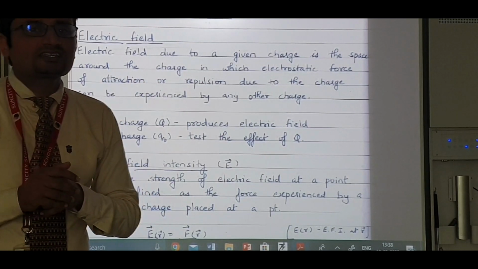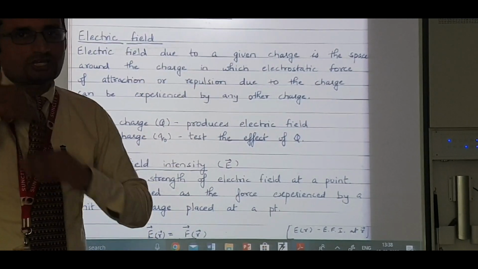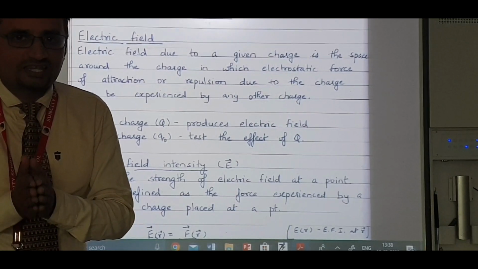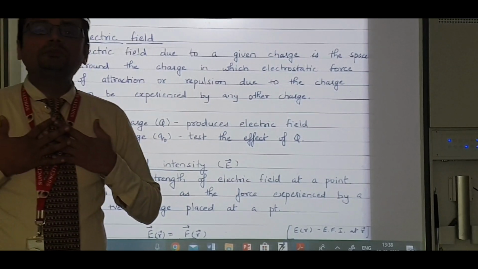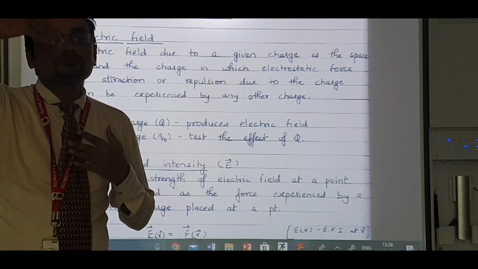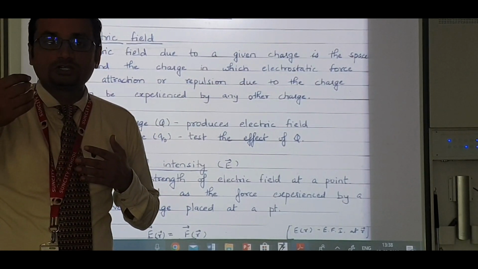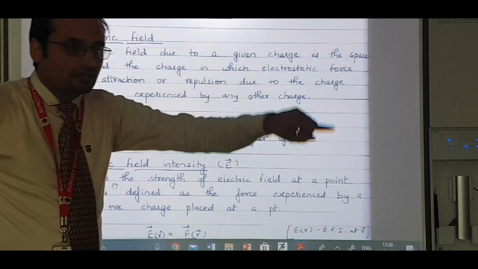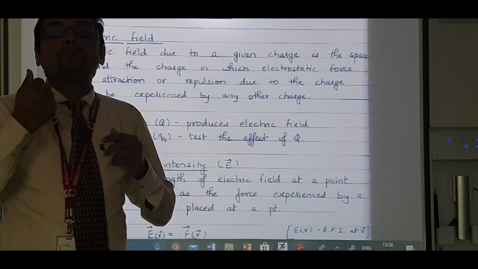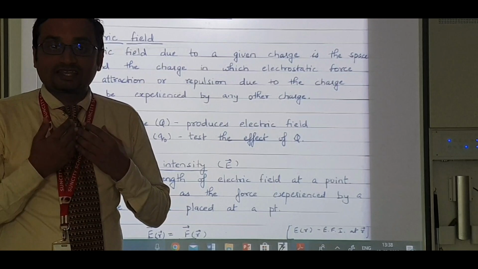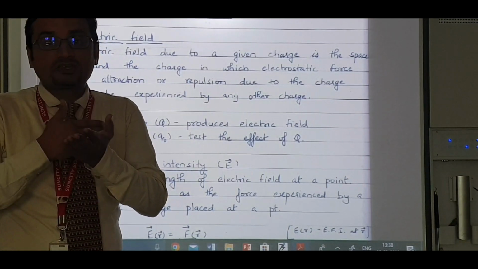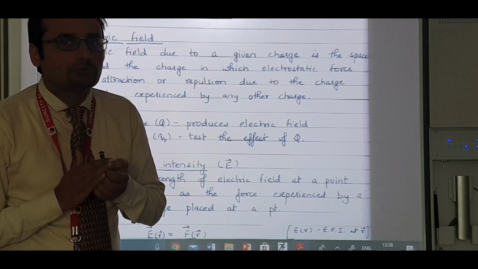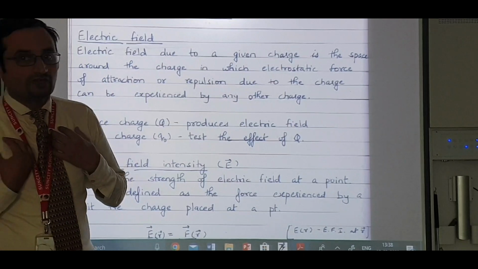By the way, it is not necessary that the definition which I have written and which I am telling you match exactly. It's just the words which are reframed. Otherwise, the meaning is the same. For example, if I am the charge and you, as my student, are another charge, then when you are coming to me, there is a space around me in which you will experience my force. My force can be attractive, that is we will have a good vibe between us, or my force can be repulsive, that means we don't have that vibe between us. So that is my electric field.